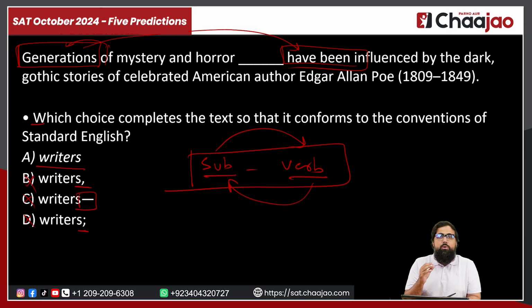But normally the questions that we get on boundaries are where we are focusing on which type of punctuation has to be used, and you select the best punctuation as per the need of the question. These questions are very rare where you do not need a punctuation in the sentence. So you have to be very careful about the condition where you do not need a punctuation, and act accordingly, right? So these were my 5 predictions, guys, for the SAT.